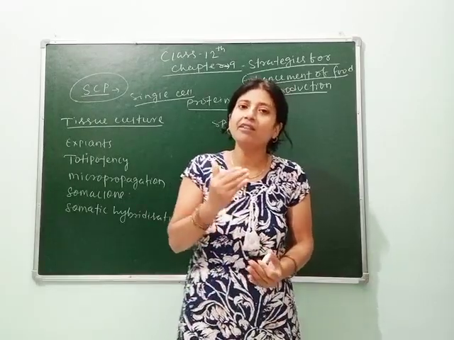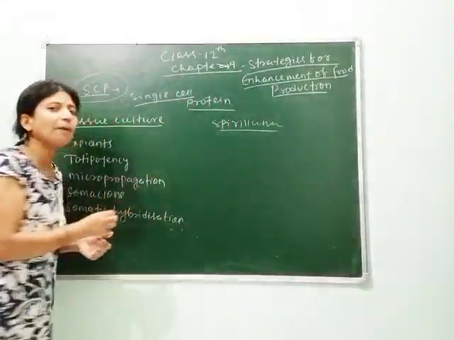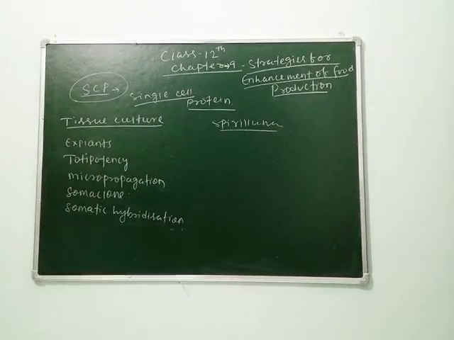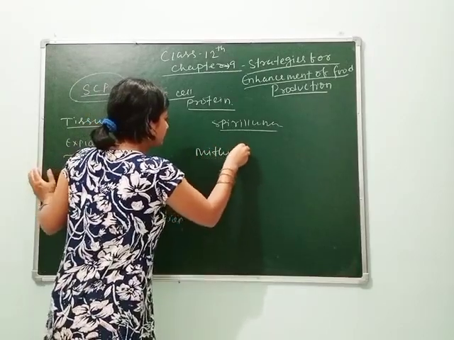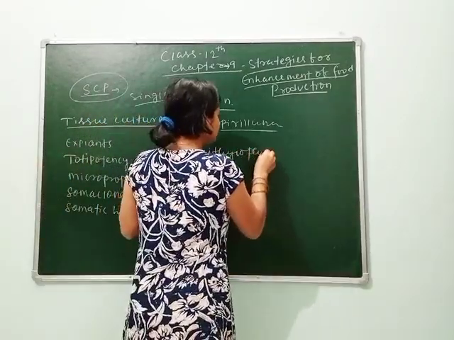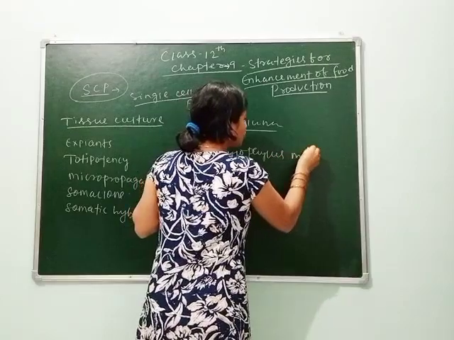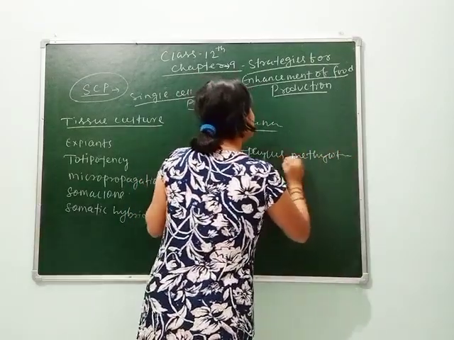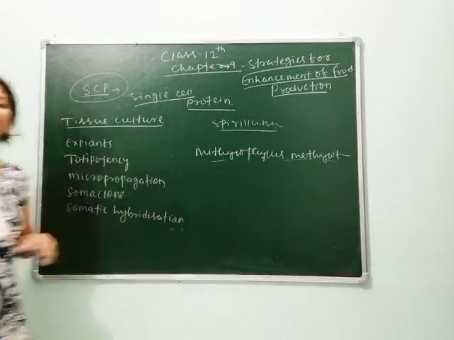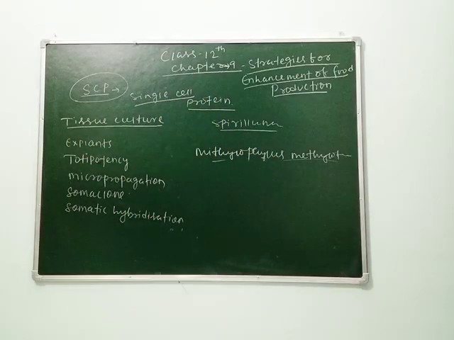Clear? So here one organism is called Methylophilus methylotrophus. Clear, students? This is the organism which has a high production of biomass.